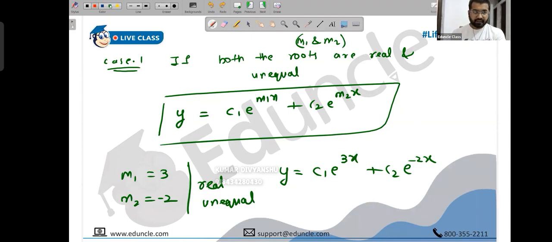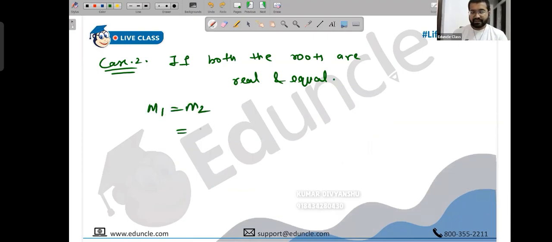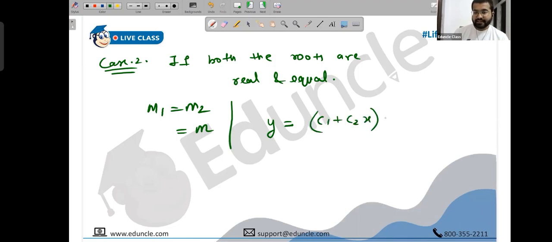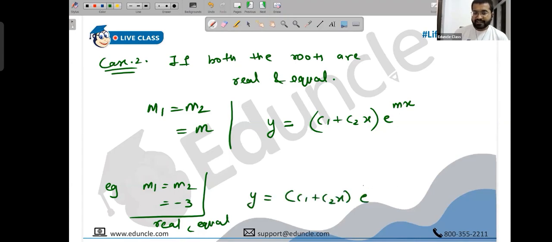Next, shall we? Case 2. If both the roots are real and equal. Suppose m1 and m2 are equal, but at the same time they are real. Right now I'm writing m. Then you write y as c1 plus c2 x, times e raised to mx. This is important. For example, if you find m1 and m2 are both equal to minus 3, real and equal, your solution y will be c1 plus c2 x, times e raised to minus 3x.